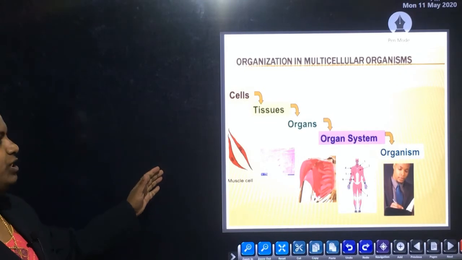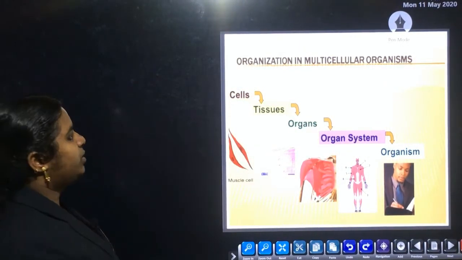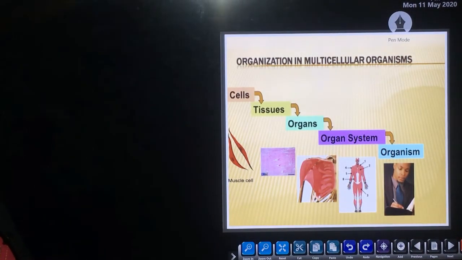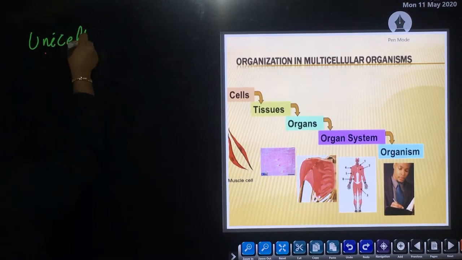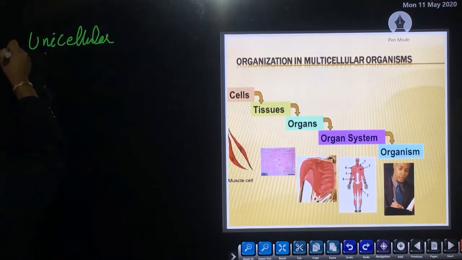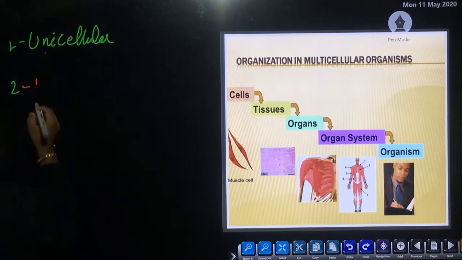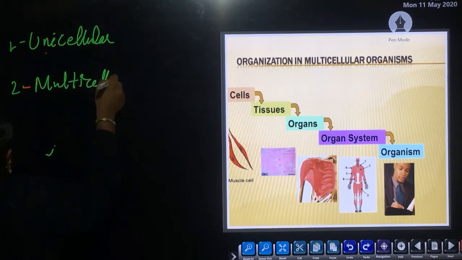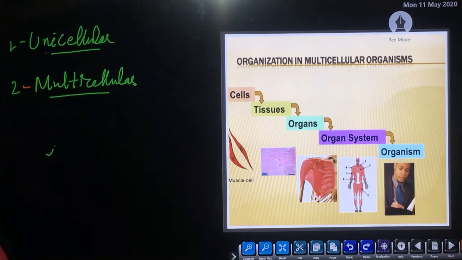This is the figure which shows the organization in multicellular organisms. Before that, there are mainly two types of organisms based on the number of cells. One is the unicellular organism and the second is the multicellular organism.